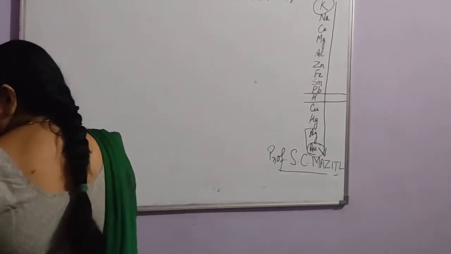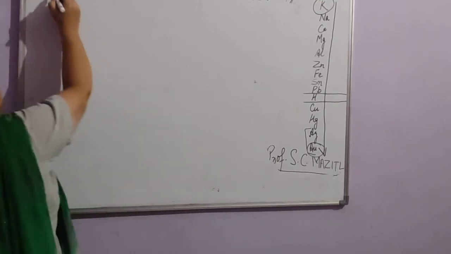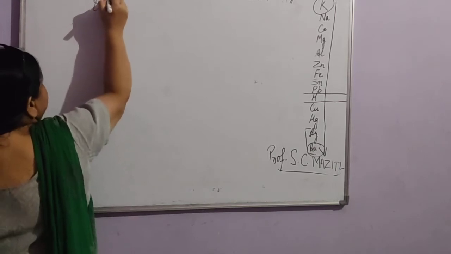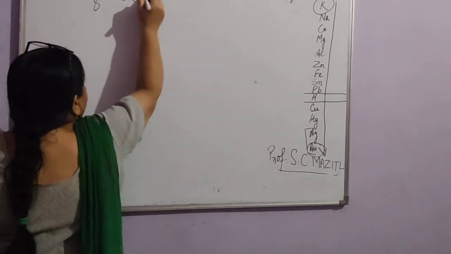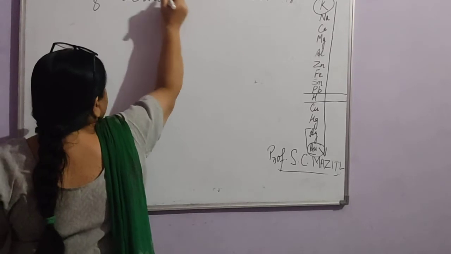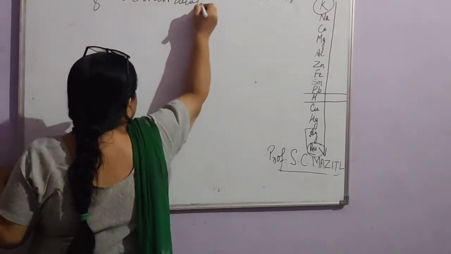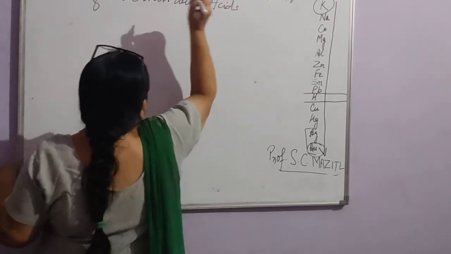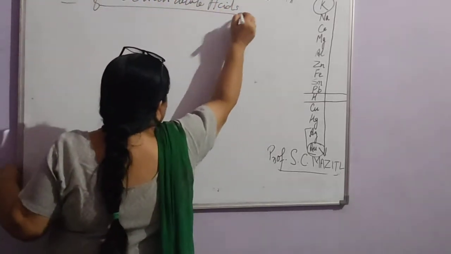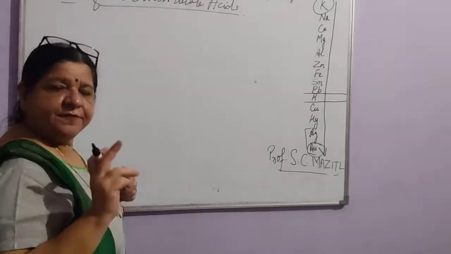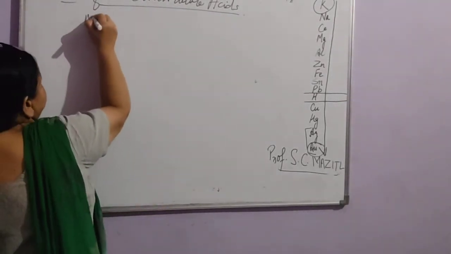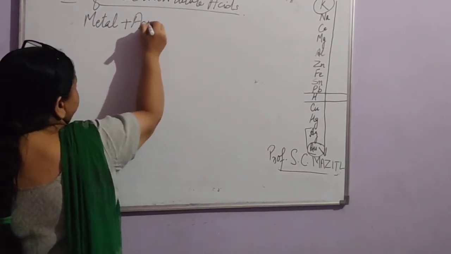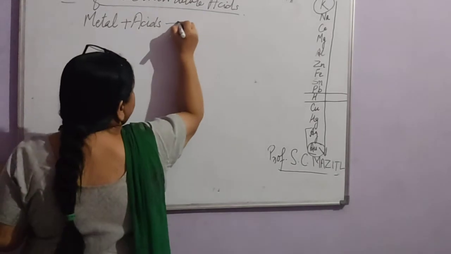The third one is the reaction of metals with dilute acids. We have already learned in the chapter on acids, bases and salts that whenever any metal reacts with acids, what is produced?